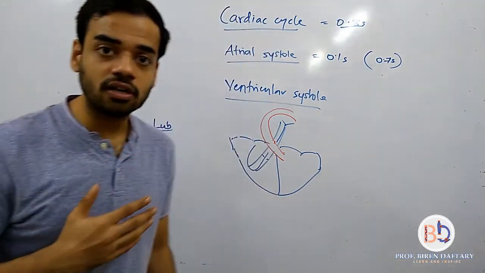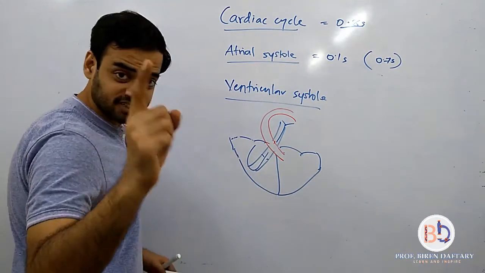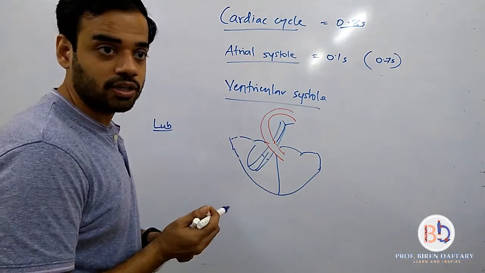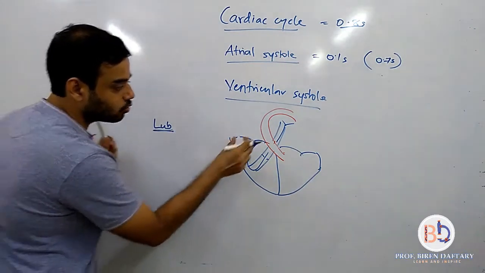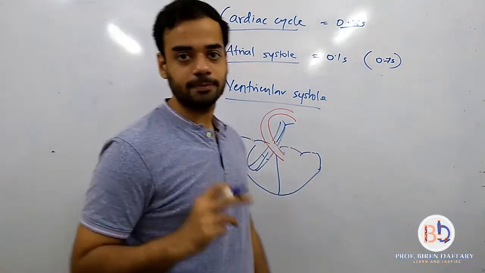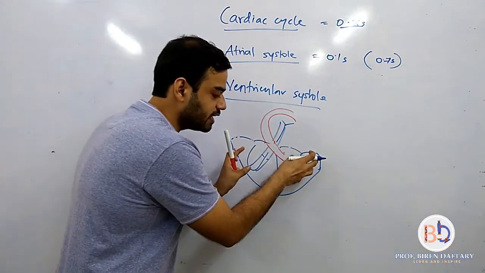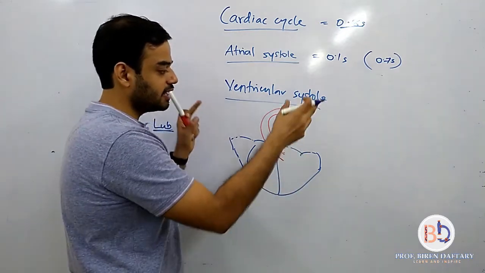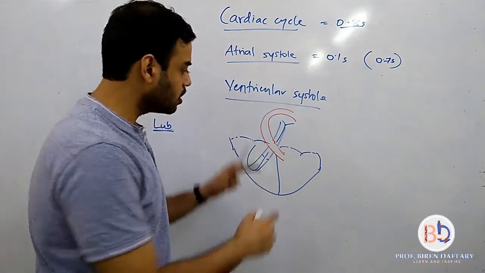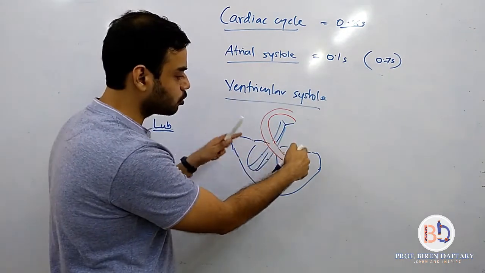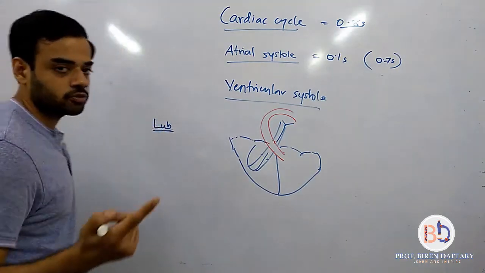Okay, so you must have heard the heartbeat. That kind of a sound. So that first sound which comes, it is called lub. It's like lub dub, lub dub. So that first sound is the sound of both the cuspid valves closing. Is this clear? So your ventricles have contracted, they have undergone systole, the blood is now in the aorta, the blood is now in the pulmonary trunk, both the semilunar valves are open, both the cuspid valves are closed. Closing of the cuspid valves produces that first sound.